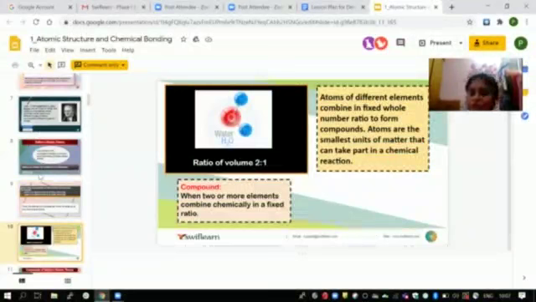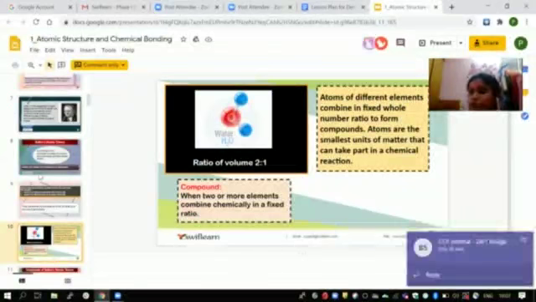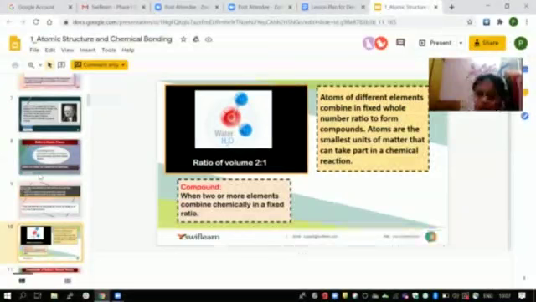Atoms of different elements combine in a fixed ratio to form compounds. Atoms are the smallest unit of matter that can take part in a chemical reaction. So here, atoms of different elements combine in fixed proportions, like one atom of carbon combining in a fixed whole number ratio to form compounds. Atoms are the smallest units of matter that can take part in a chemical reaction.